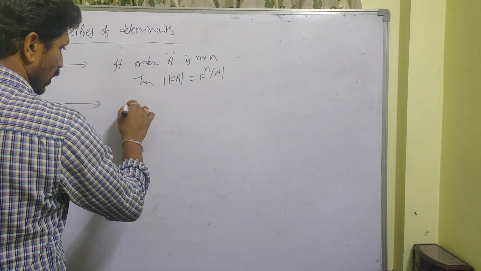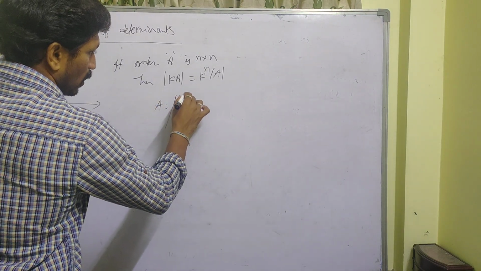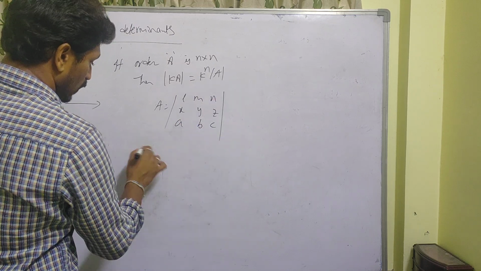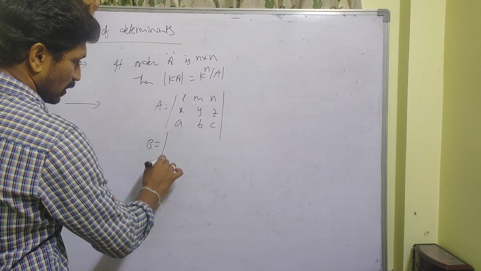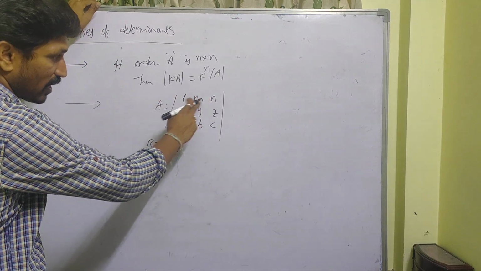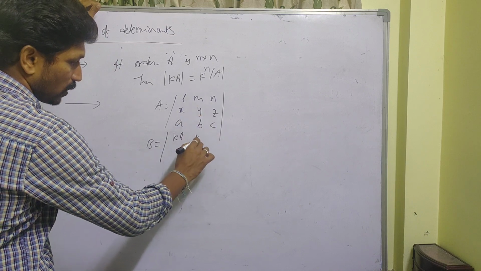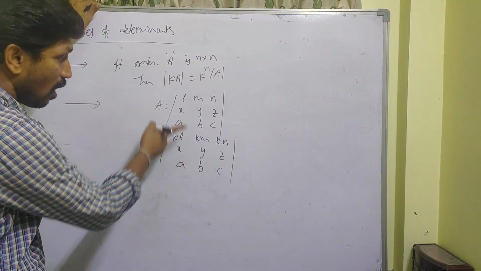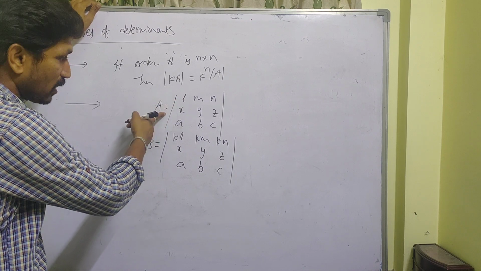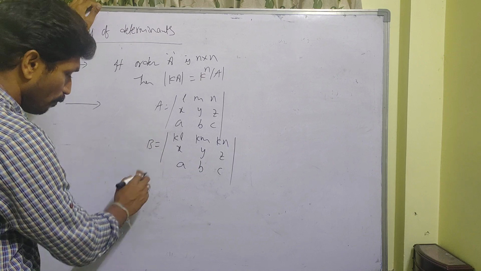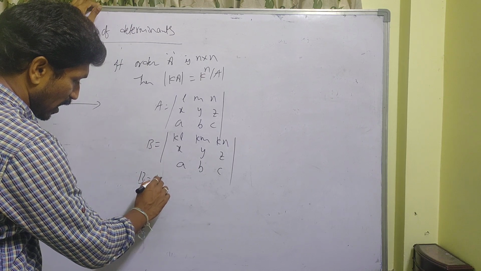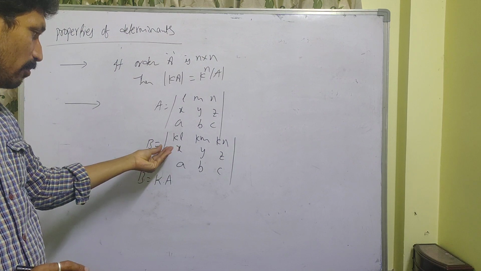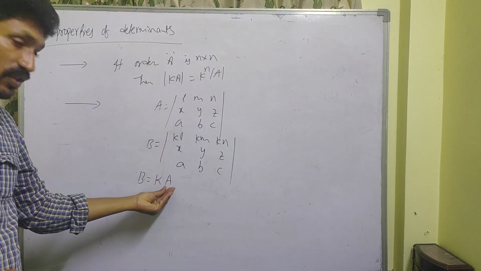Suppose the given matrix A has first row L M N, second row X Y Z, third row A B C. Suppose matrix B is what you get after multiplying the first row of A by k: first row KL KM KN, then X Y Z, A B C. Then the determinant of this matrix is nothing but k into the determinant of the given matrix.